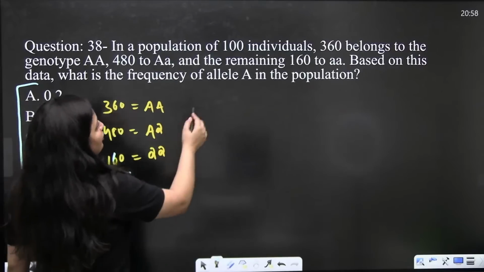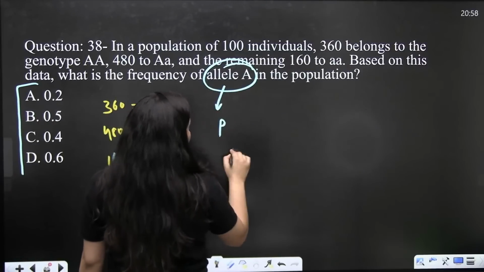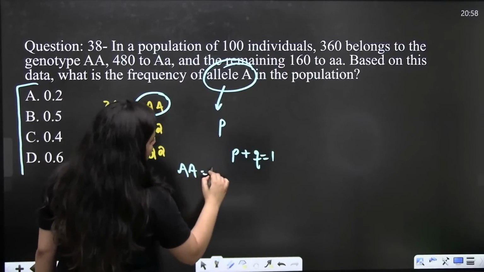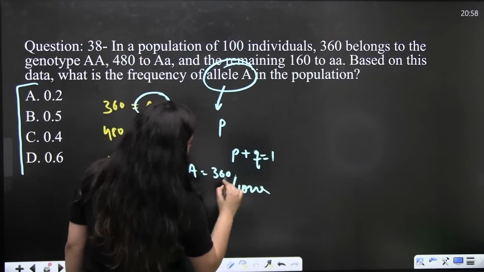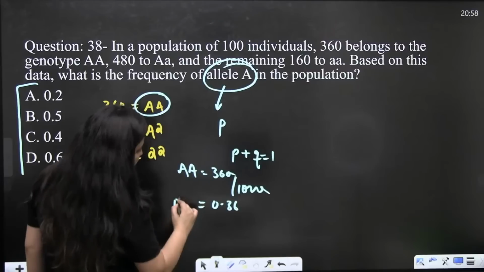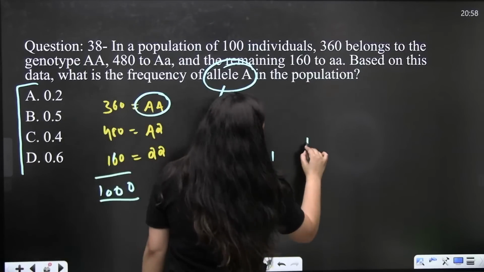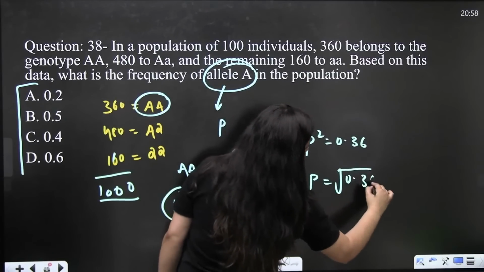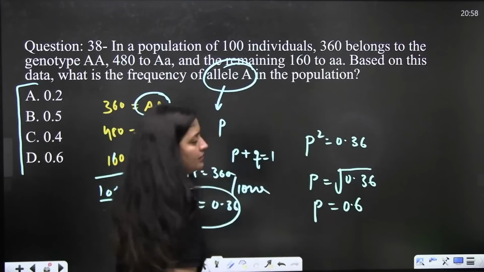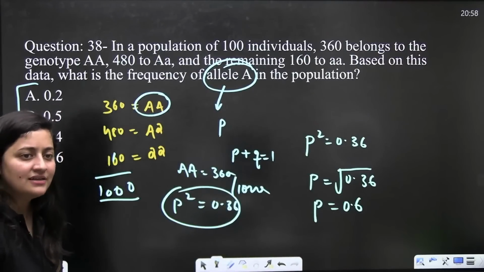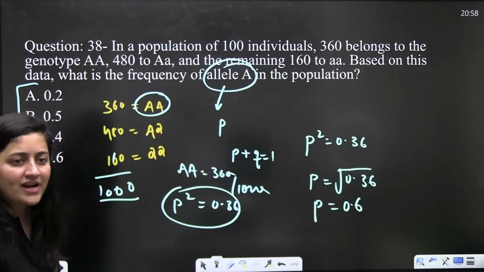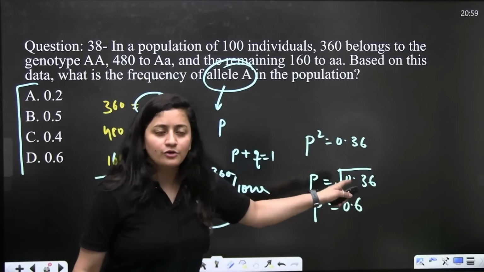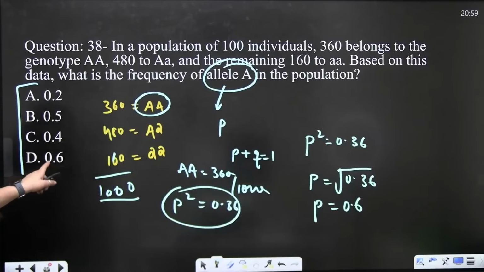Right? So now they are asking for the frequency of allele A, meaning they are asking for p, and you know that p plus q is equal to 1. So here AA is equal to 360 divided by 1000. You will get 0.36. So basically your p squared is 0.36. Simple mathematics: 0.6 into 0.6 is going to be 0.36. So here it is the square; if you shift it to the other side, it is going to be the square root. So the answer is p is equal to 0.6.